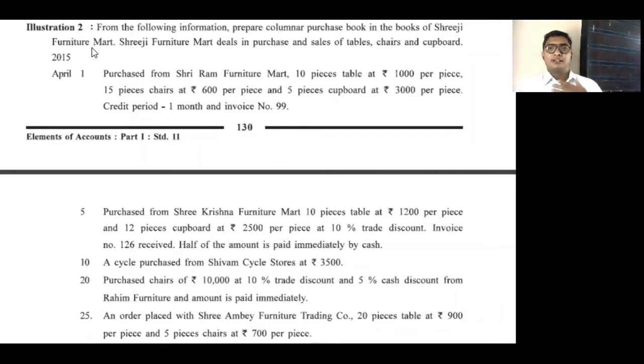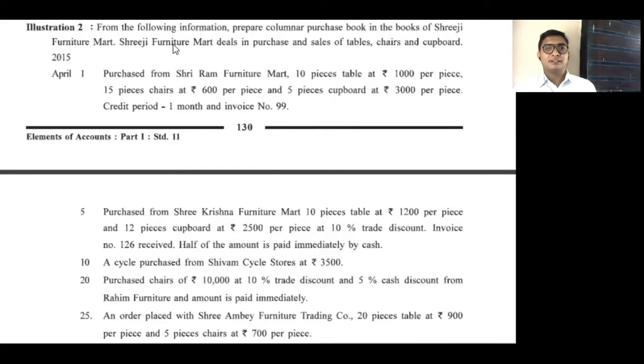Because if I am a salaried employee, or another person is trading in grocery items, then for both of us, furniture is our asset. But Sriji Furniture Mart is dealing with furniture only. So furniture becomes the goods for him.